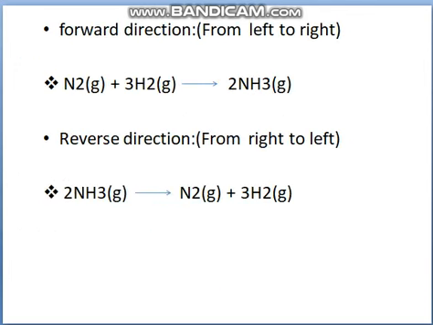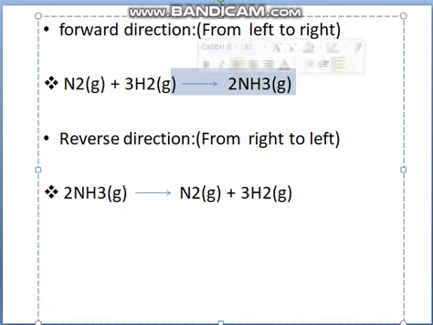So what is meant by forward direction? Forward direction means from left to right. So when nitrogen reacts with hydrogen, it forms ammonia. This type of direction is known as a forward direction, because initially these two substances are reactants and this is the product. So when two reactants react with each other and form a product, that direction is known as a forward direction.